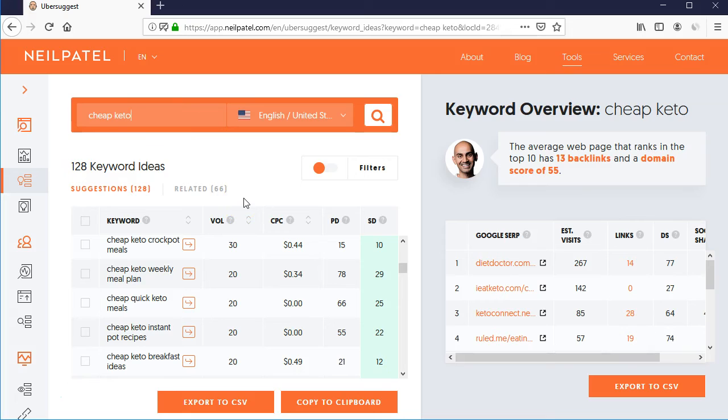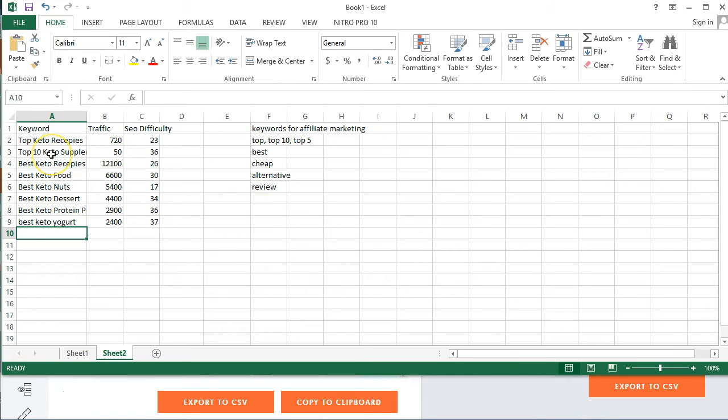You should spend a good amount of time to find your best keywords. I would say find at least 10 to 20 keywords under your niche which have more than 500 traffic per keyword, and the SEO difficulty should be around 15 to 39. It's good, it can be easily ranked. All you have to do is write a good content article and share it on different social media, and you will get a good amount of traffic. And we are going to share some good ideas of free traffic, how to generate free traffic to your affiliate offers, in the upcoming lectures.